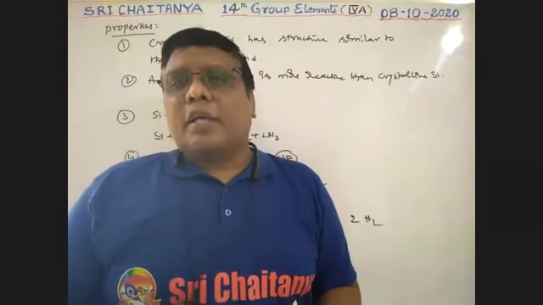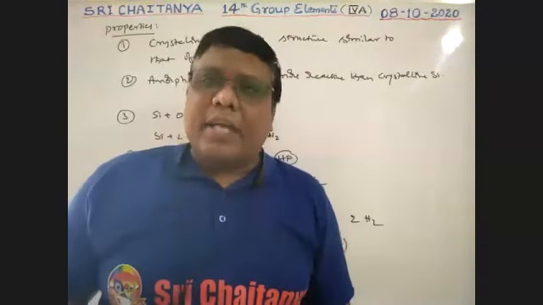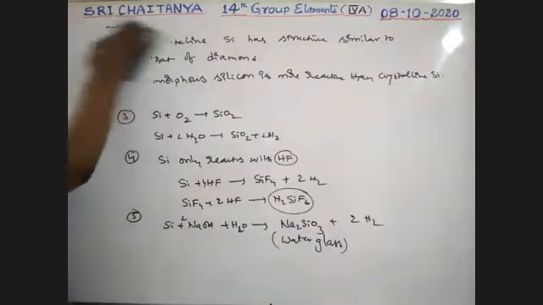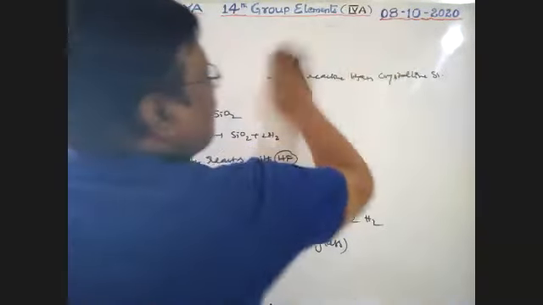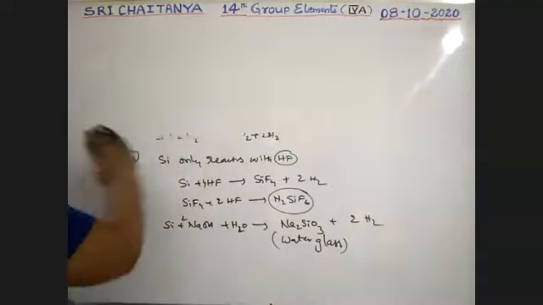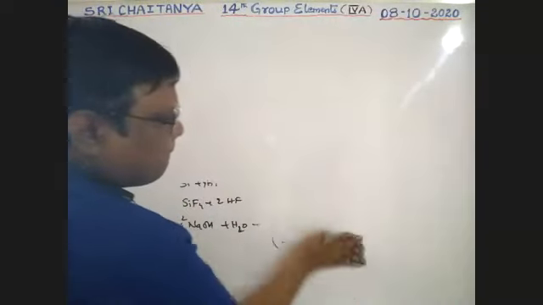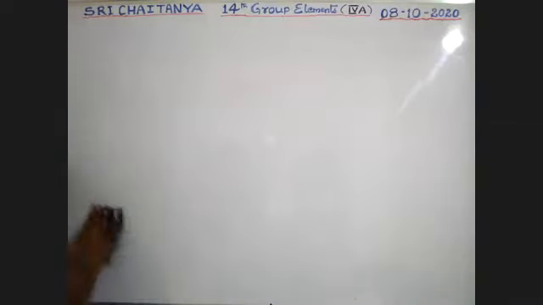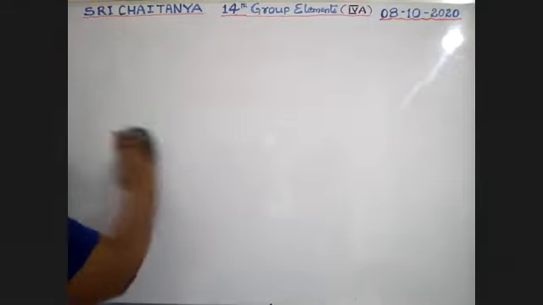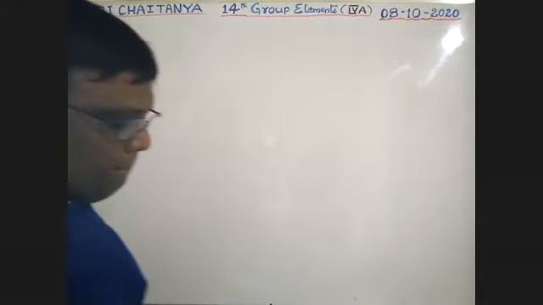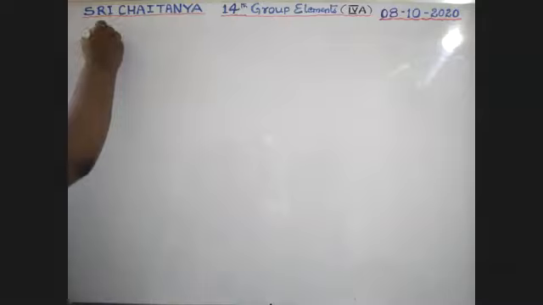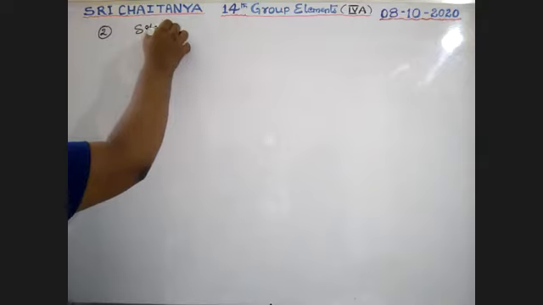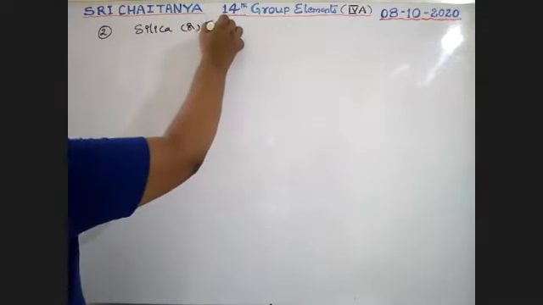Next subheading, compounds of silicon. Silica, SiO2, also called silicon dioxide.